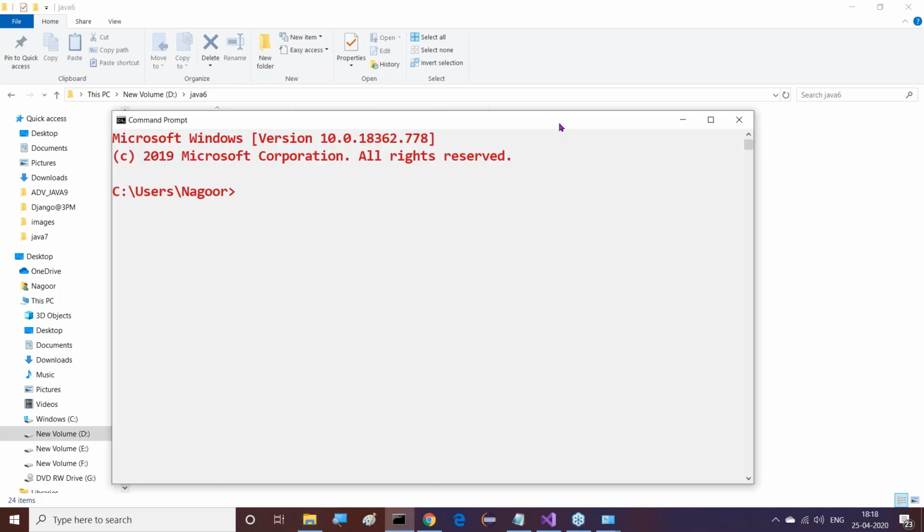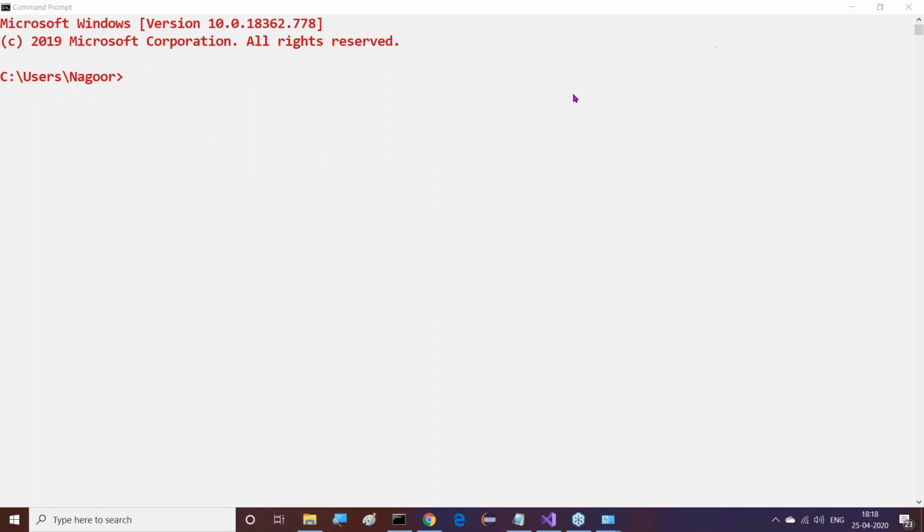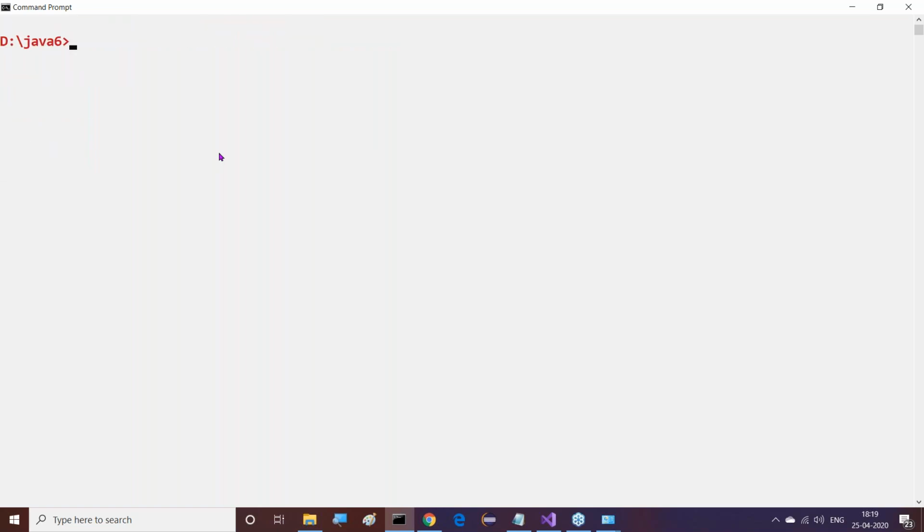Let me open command prompt. Inside this command prompt, what we have to do is go to the location, the D drive, and inside this, CD to the Java 6 version. Now here we have a number of batch files. We can type any batch file, but go to that location first on command prompt.